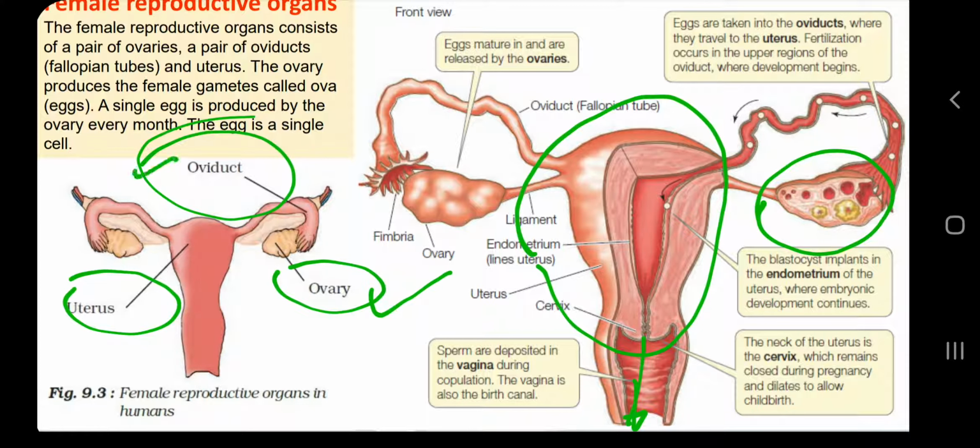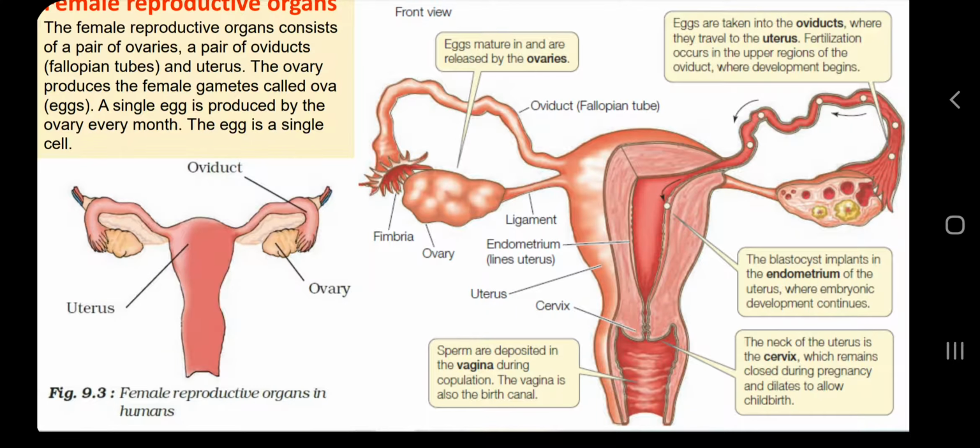We all understood the roles of these three parts of the female reproductive system: ovary, oviduct and uterus. And we also learned about some complications: menarche, adolescence, puberty, menopause, and the menstrual cycle, or ovarian cycle and uterine cycle. And now you know how the egg will scroll down. I was talking about when the egg is not fertilized, then menstruation happens. But what if, once in a while, it is fertilized? Simple, it will get attached to the uterus and it will develop. How will it develop? Let's see.